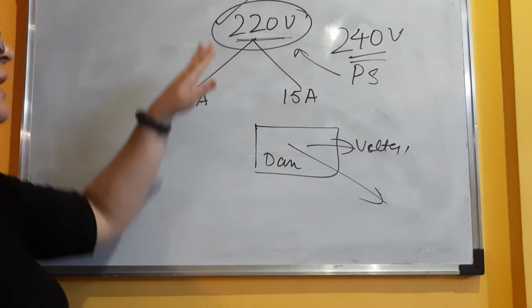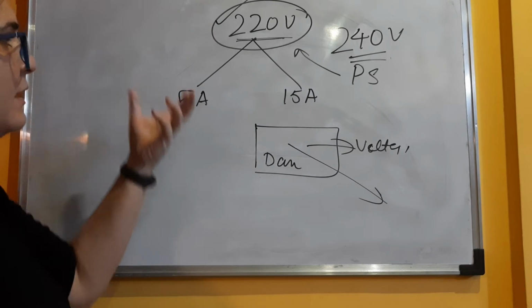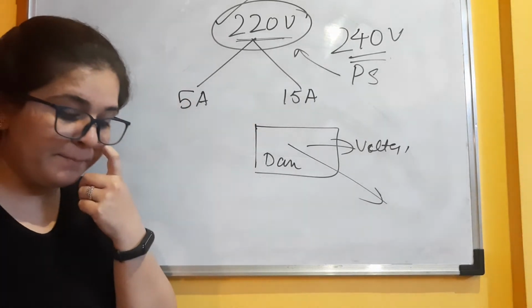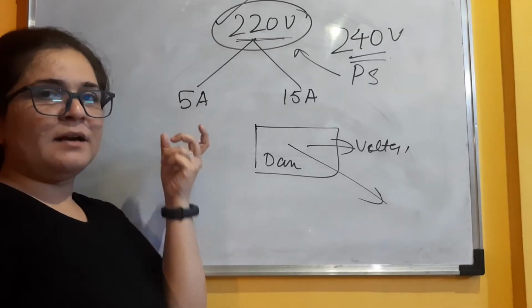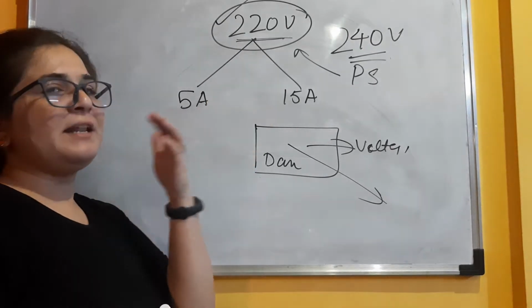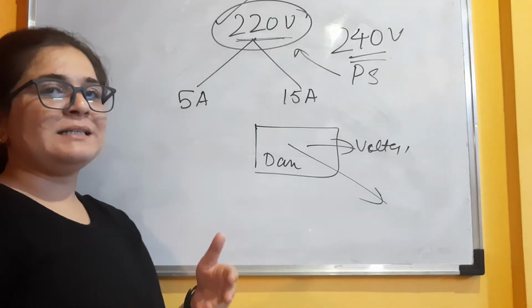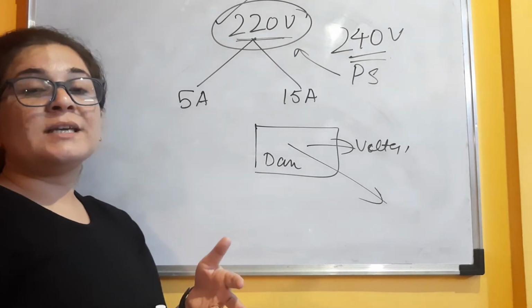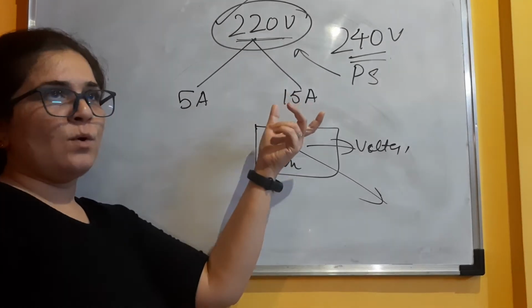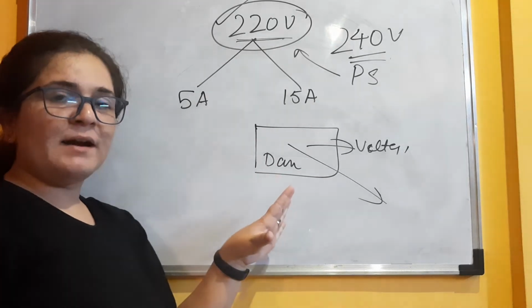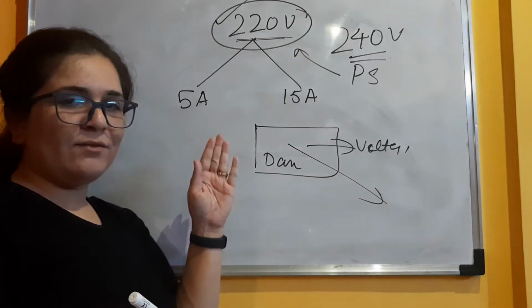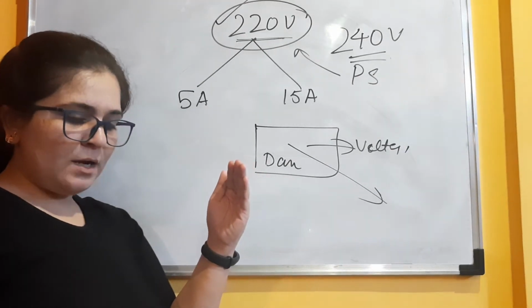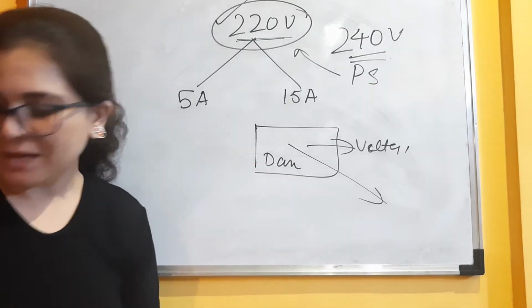So appliances are working at 220 volt, and further it is divided into 5 ampere and 15 ampere, wherein on 5 ampere current the smaller appliances will be working. On 15 ampere, the larger or bigger appliances like your refrigerator, your geyser, all these things will be working. So what we have understood is that the supply to us is 220 volt, and further it is divided into different ratings of 5 ampere and 15 ampere.